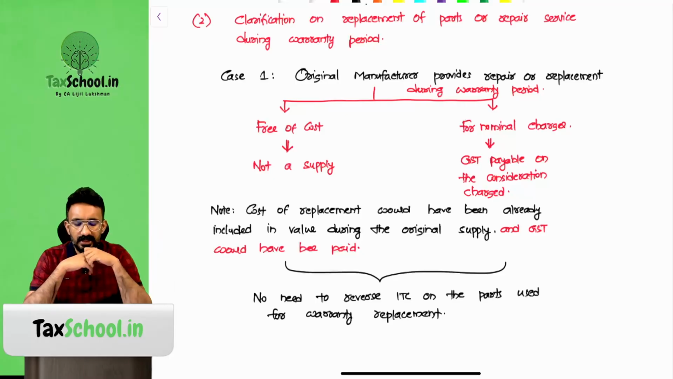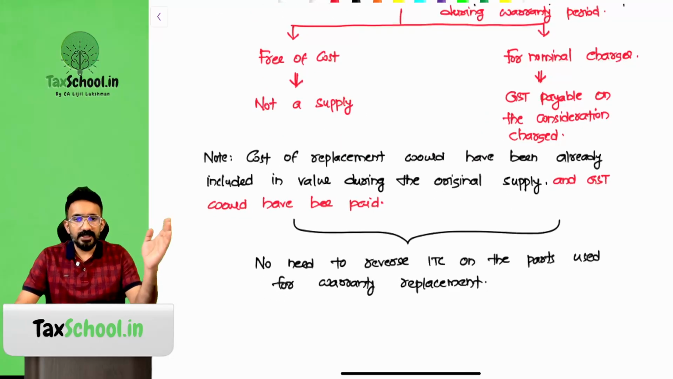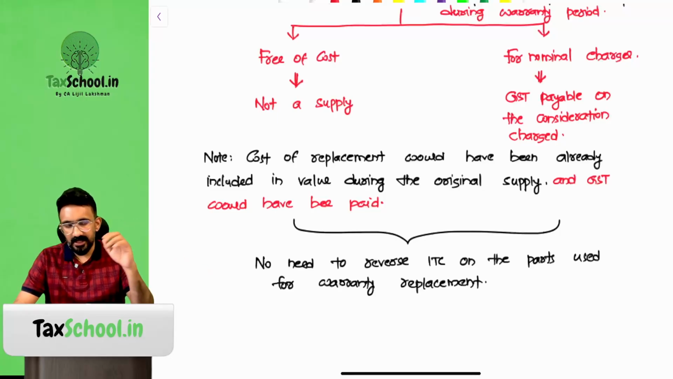Look, I have written a note on why that concept has come. The cost of replacement would have already been included in the value during the original supply and GST would have been paid. There is no need to reverse ITC on the parts used for warranty replacement again, because it's something where you already paid GST, loaded in the original supply.